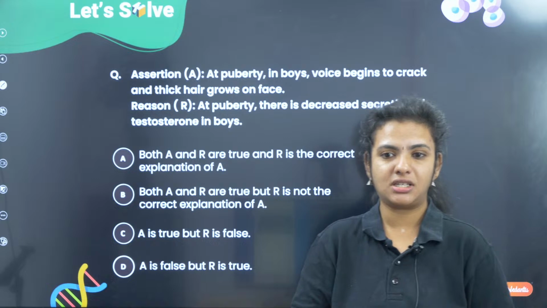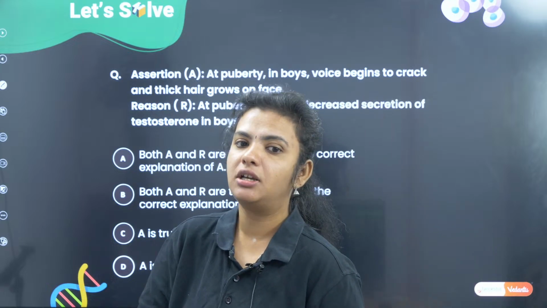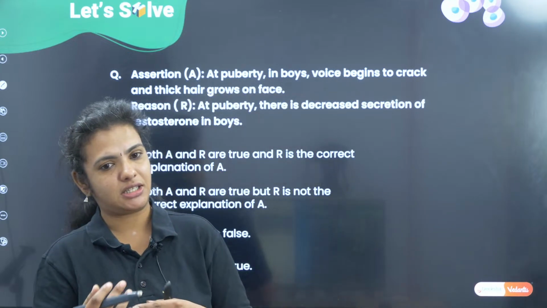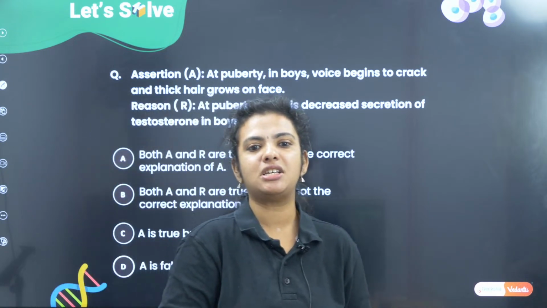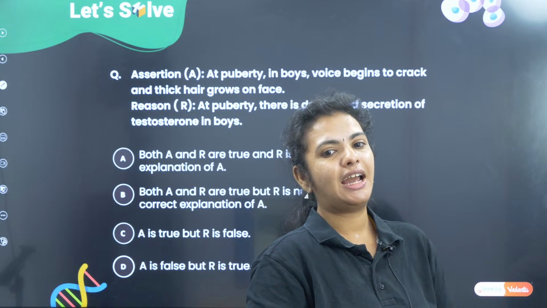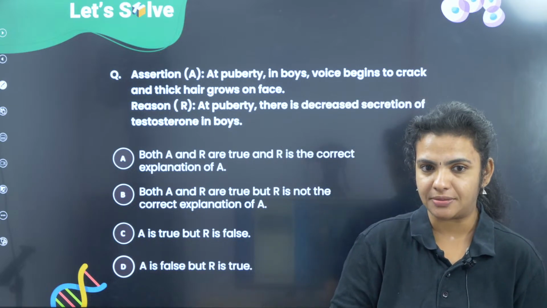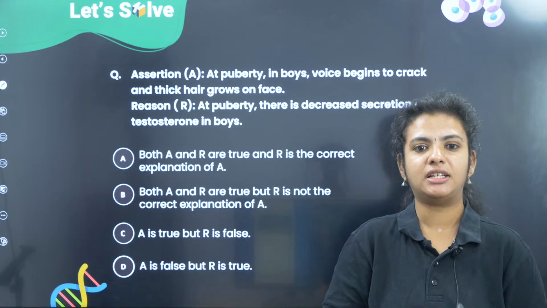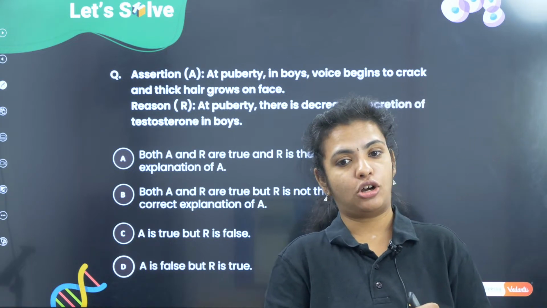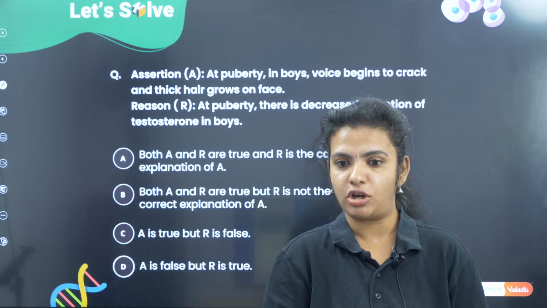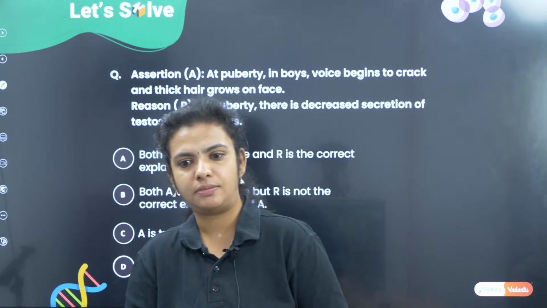Okay, now this is a very simple question. So, at puberty, when the secondary sexual characters are developed, in case of boys, the voice begins to crack and thick hairs grow on the face. The reason is saying that at puberty, there is decreased secretion of testosterone in boys. I think it's quite a simple question.